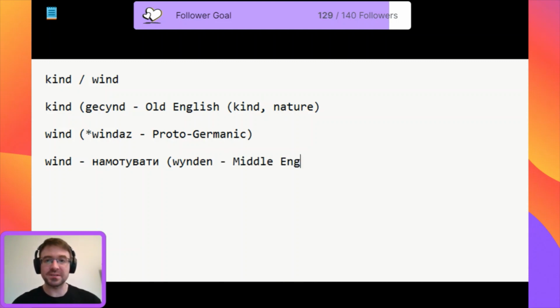And so again, here you will see that we have another Y from Old English. And so this is where we have kind, wind, and this is where this sound comes from: the fact we have the Y in Old English and Middle English, but I from Proto-Germanic for the word wind.